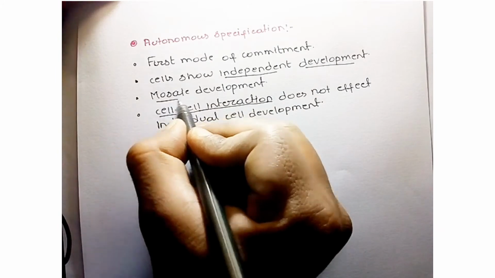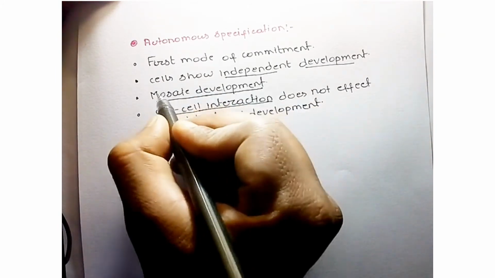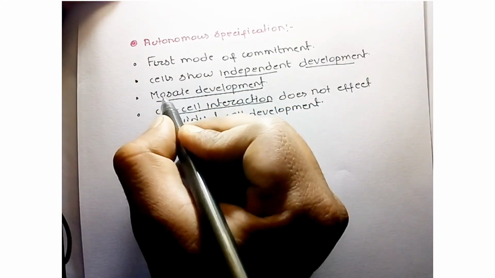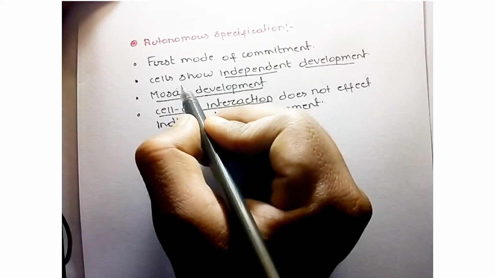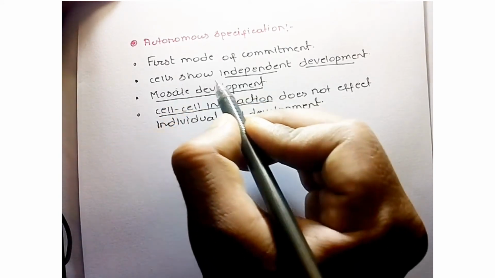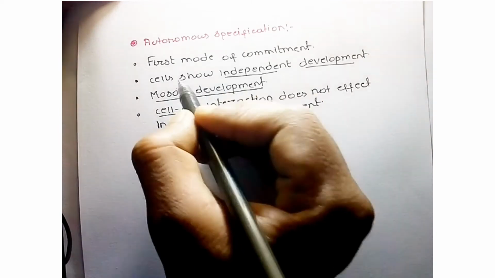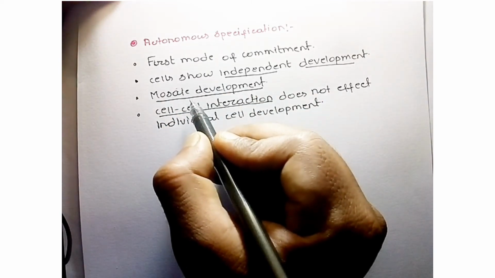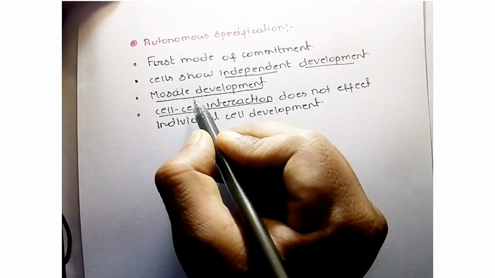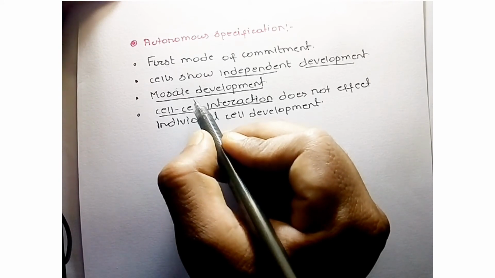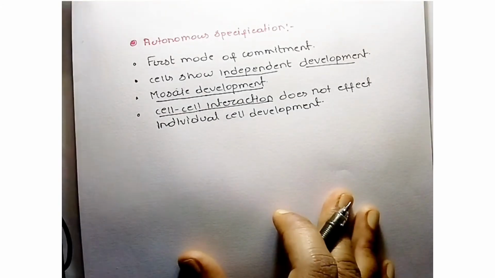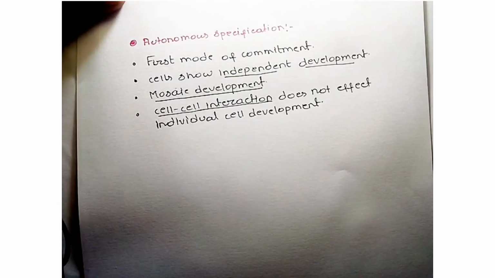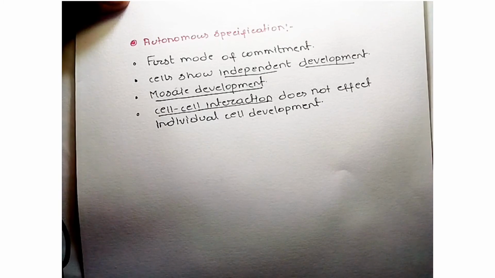Why is it called mosaic development? Like a mosaic design, each cell shows independent development without interacting with other cells. That is why this is called mosaic development, and the individual formed by this type of development is known as a mosaic embryo. Now, diagrammatically we can easily understand the process.